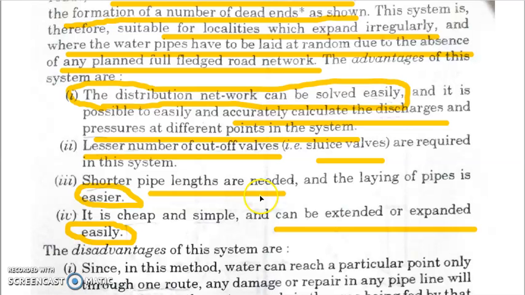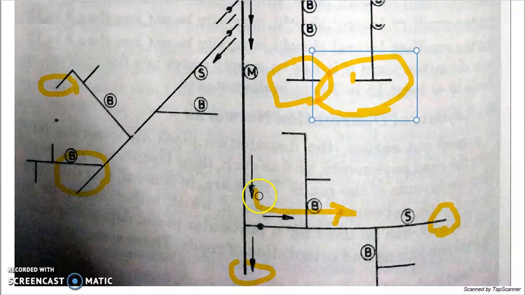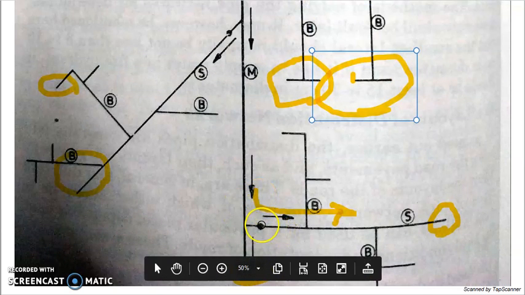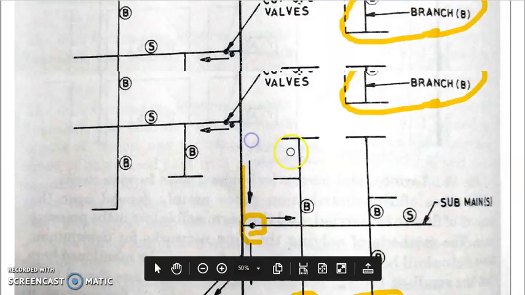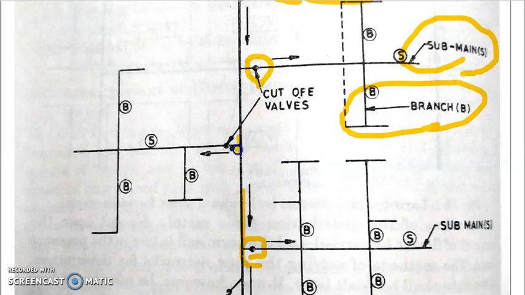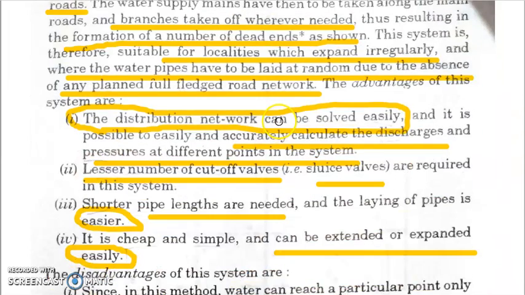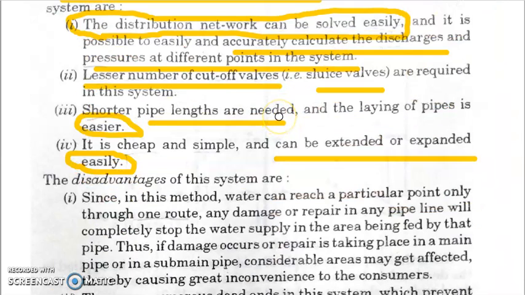And a smaller number of cutoff walls are required. The reason again is there is no interconnection. So there is one cutoff wall in this pipe. You can see this is one cutoff wall, this is another cutoff wall here, and then there is another cutoff wall here. In the whole area you will not see any other cutoff walls. So compared to all other networks, this system has fewer cutoff walls, and therefore the overall cost is going to be less. These cutoff walls are also called sluice walls here.